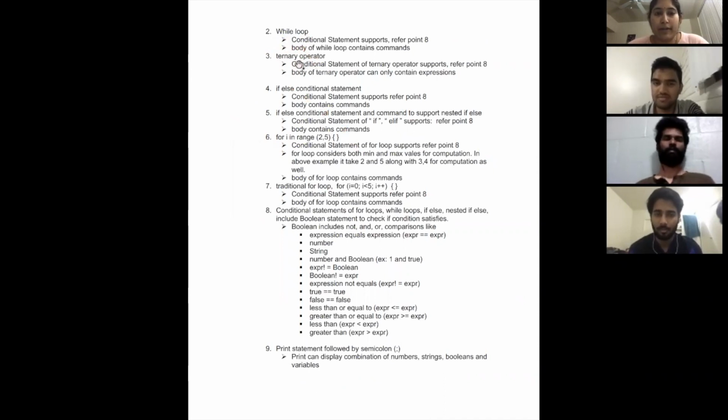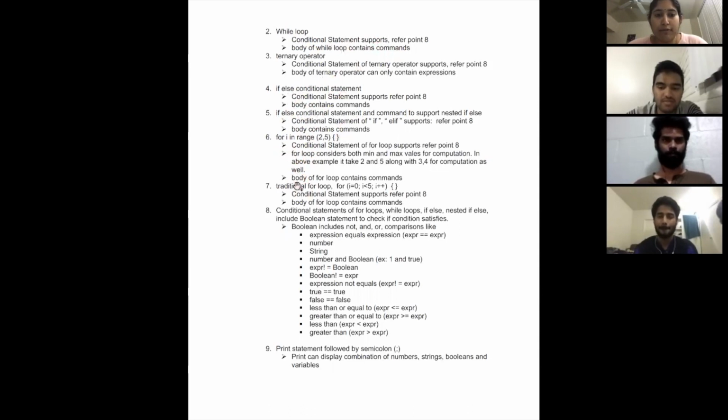The ternary operator can only contain expressions in its body. A while loop has a conditional statement and a group of commands. There are if else statements and nested if else statements, and the body of if else contains commands. A command can contain two for loops: one is the traditional for loop and one is with range.